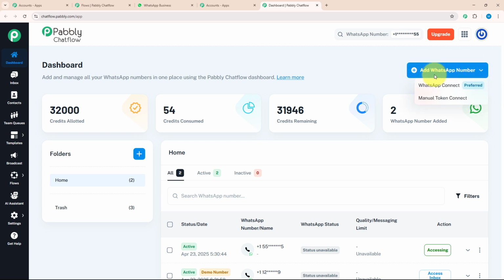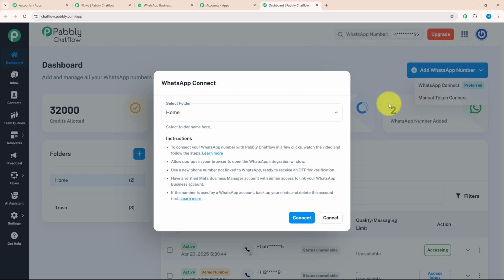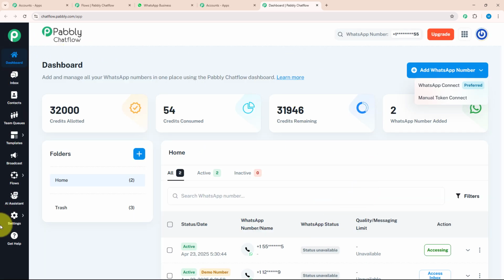Inside this, you can see there are two options, WhatsApp Connect and Manual Token Connect. In Manual Token Connect, you need to enter the Meta Access Token, phone number ID and WhatsApp Business Account ID manually. But in WhatsApp Connect, you just need to verify your Meta Business Manager account and link your WhatsApp Business account with it. Not only that, there are many more features on the dashboard. Let's see each feature individually.